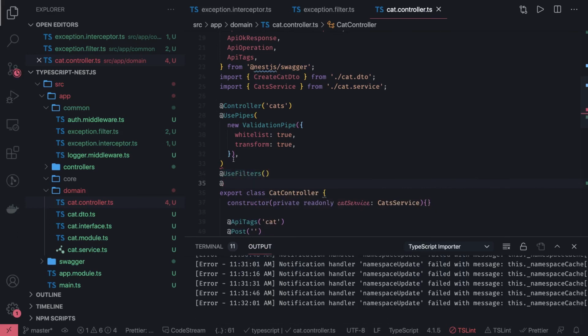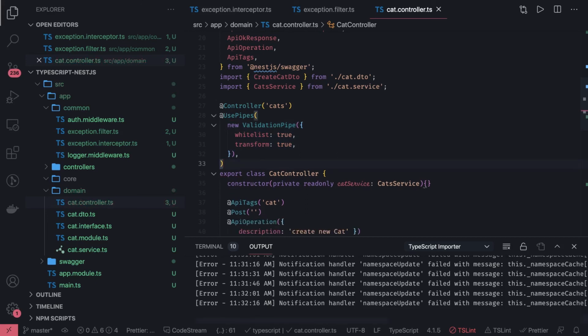Similarly, use pipe, the definition we are already using. This is the existing validation pipe that is doing our DTO validations. So use filters, use interceptors, all these things can be added at the controller level or at the module level.